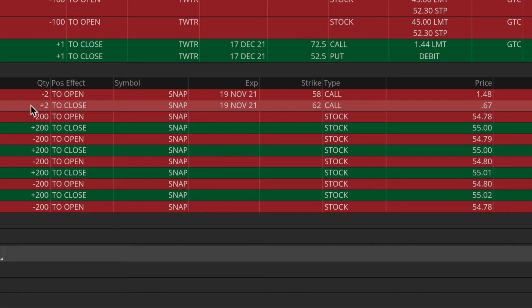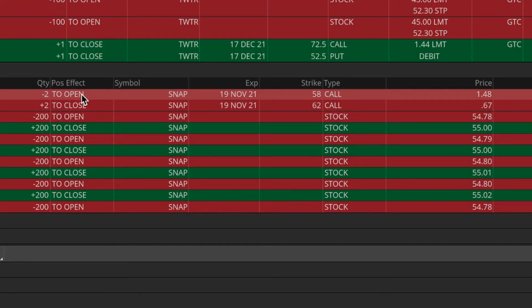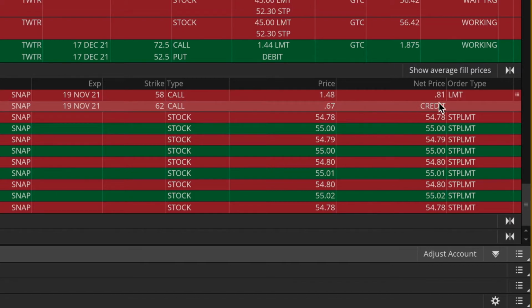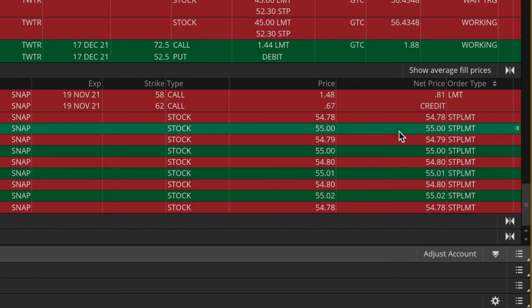So I bought back both contracts to close the 62 strike call option and then sold to open 2 more contracts of the 58 strike call. In doing so, I took in even more additional credit, which amounted to $81 per contract. So again, times 2 contracts, that's another $162 of credit. And given that this morning I've lost about 160 bucks from having to short and buy back the shares multiple times, that means this adjustment here totally canceled out all these losses.